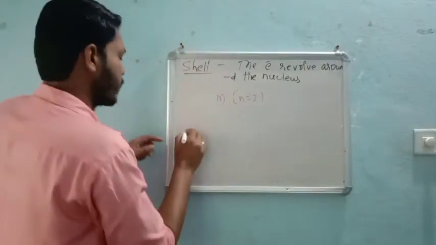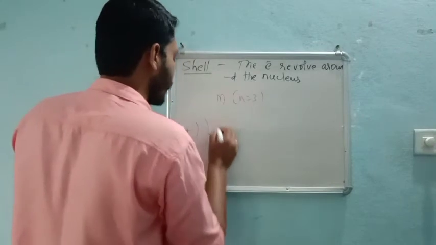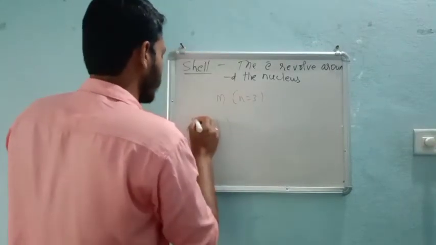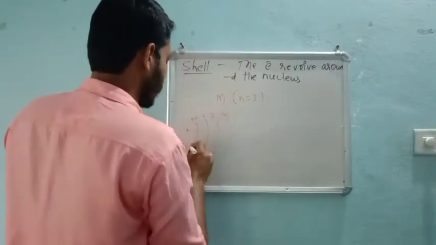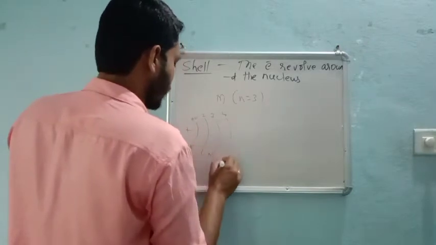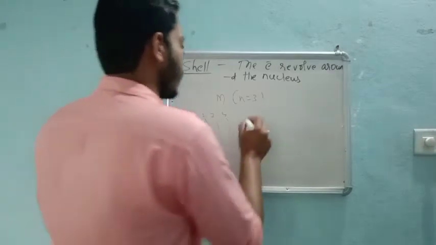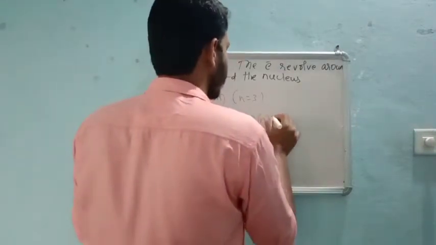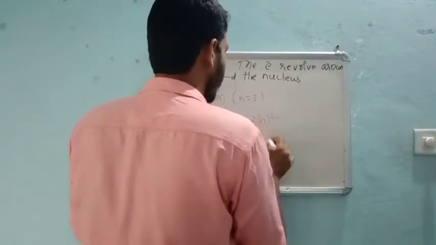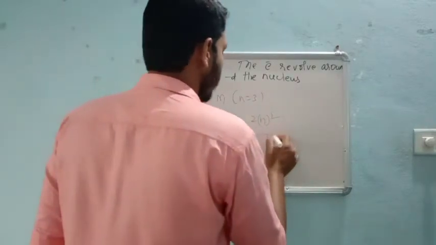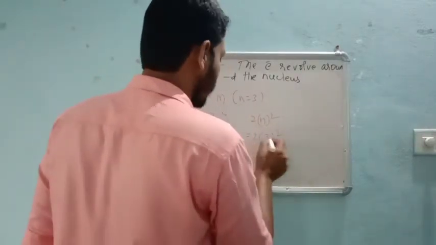Remember, we have a diagram: 1, 2, 3, 4, K, L, M and N. So again you apply 2n square. Therefore 2 into n value, which is 3. 3 threes are 9, 9 into 2, 18.